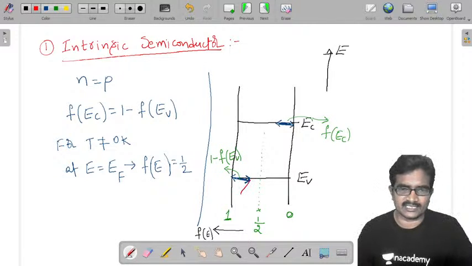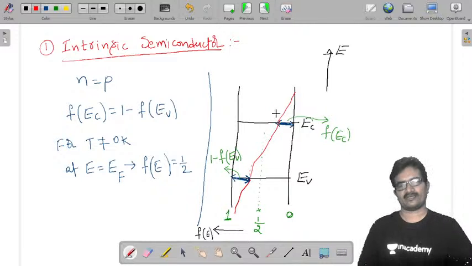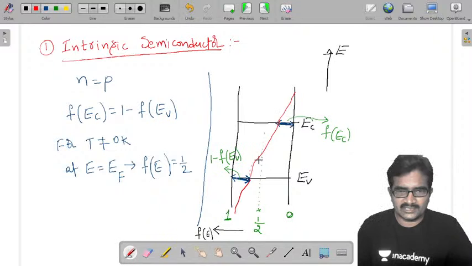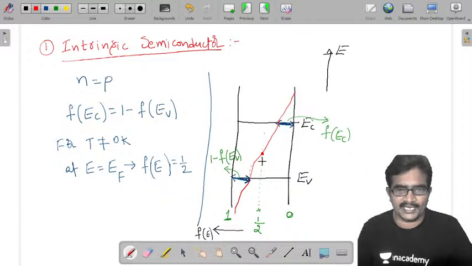So it is moving like this, like this. Now this plot is going to be like this, and at that point f of E became 1 by 2.